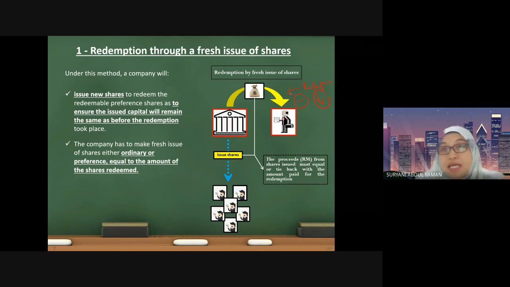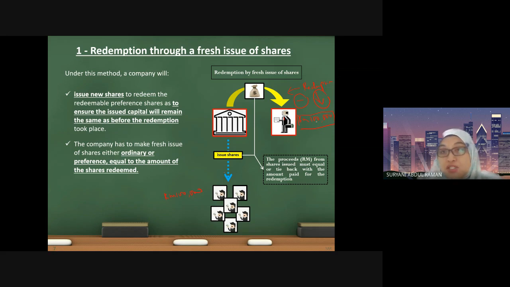Let's say if you redeem out of the company's total capital, let's say 100,000 ringgit, at the same time you are going to replace this 100,000 by issuing shares to the potential shareholders. So the amount that you receive from the issuing of shares must at least be equal to the shares that you have reduced.